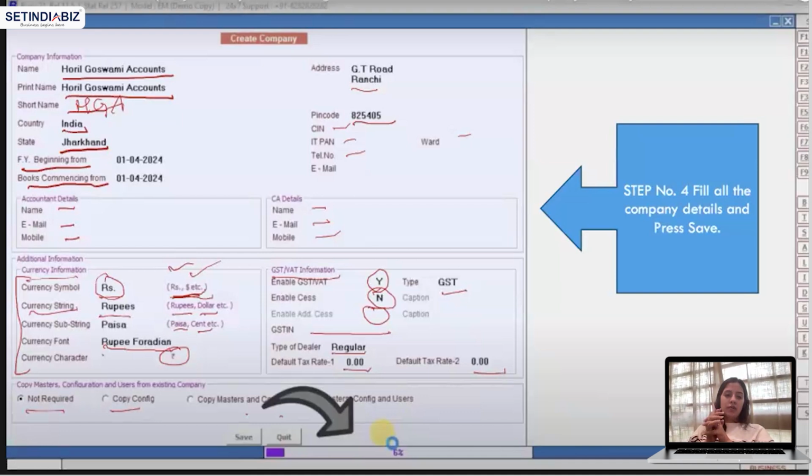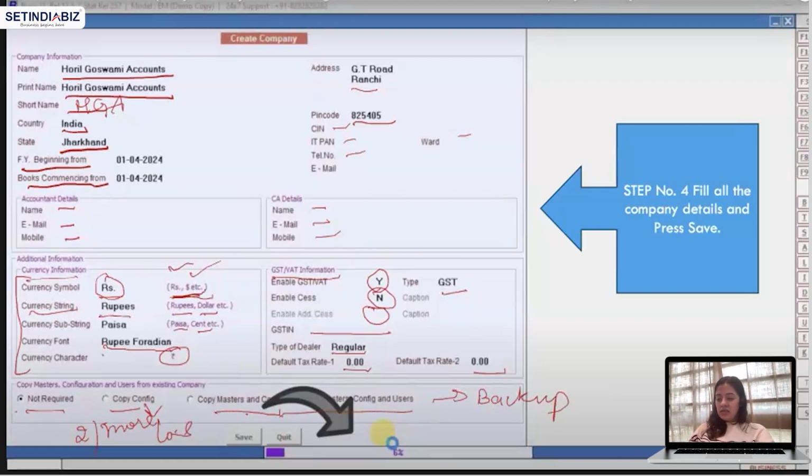Why do we create a copy? When I say copy configuration, I may want to create two or more companies with the same configuration so that I can just change the name. When I say copy masters and configuration and everything, I want to create a backup. Currently I'm selecting not required, but I can choose as per my requirement.